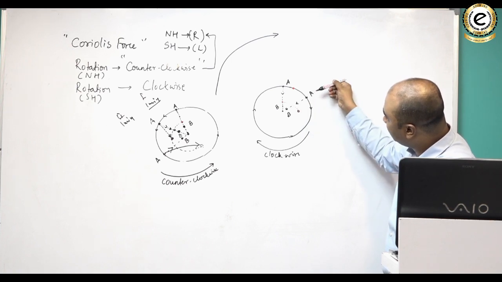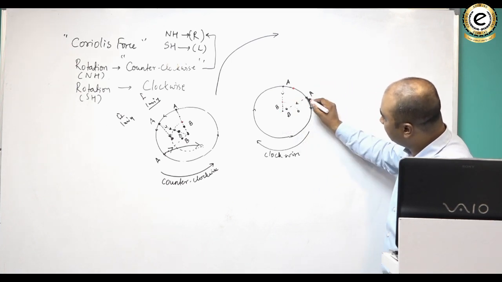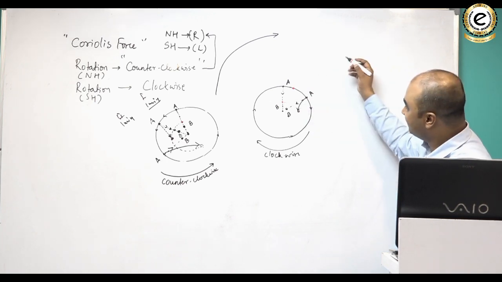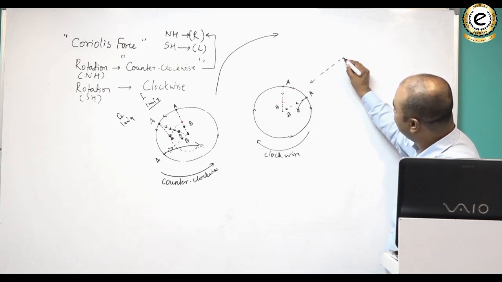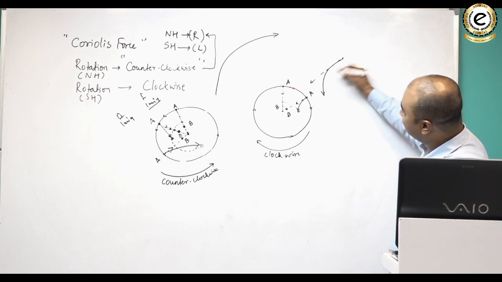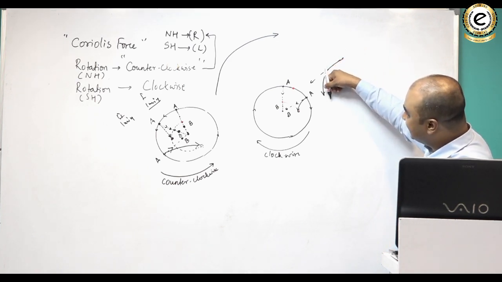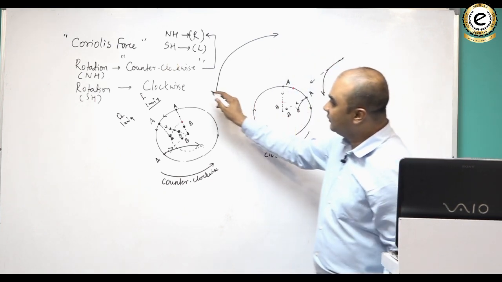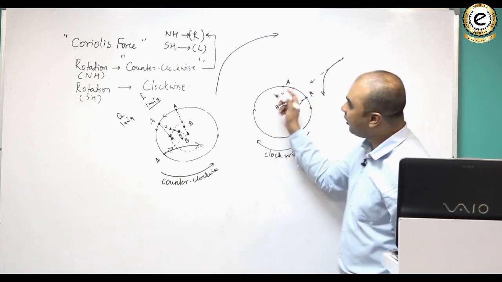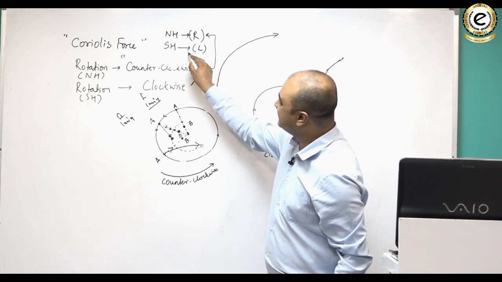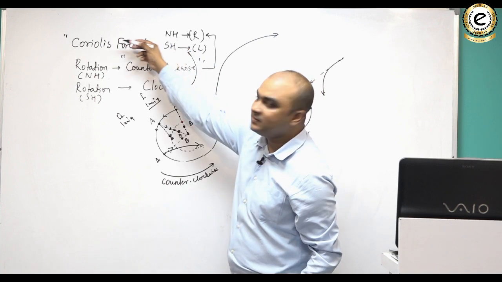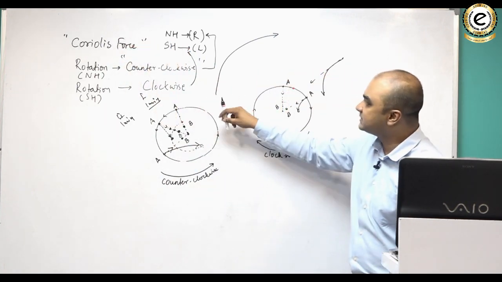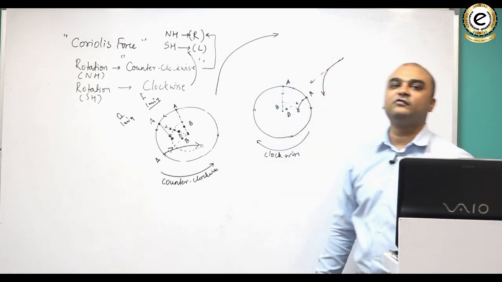अब देखो, अगर हम ए के पर्सपेक्टिव से देखें तो ए को लगेगा कि मैंने तो बॉल फेंका था बी की तरफ, बट बॉल हैज मूव्ड टू इट्स लेफ्ट। बॉल ऐसे जाना चाहिए था ए से बी की तरफ, लेकिन बॉल ऐसे चला गया, which is a movement towards the left. This is the movement towards the right, this is movement towards the left. So when the disc is rotating clockwise, there is leftward turning of the ball. When the disc is rotating counterclockwise, there is rightward turning of the ball.